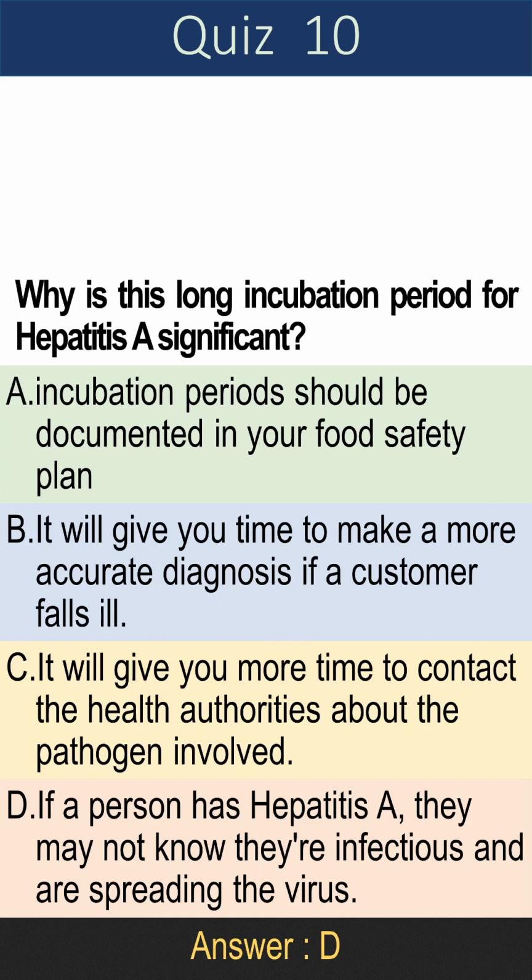Question 10. Why is this long incubation period for hepatitis A significant? A. Incubation periods should be documented in your food safety plan. B. It will give you time to make a more accurate diagnosis if a customer falls ill. C. It will give you more time to contact the health authorities about the pathogen involved. D. If a person has hepatitis A, they may not know they're infectious and are spreading the virus. Answer is D. If a person has hepatitis A, they may not know they're infectious and are spreading the virus.